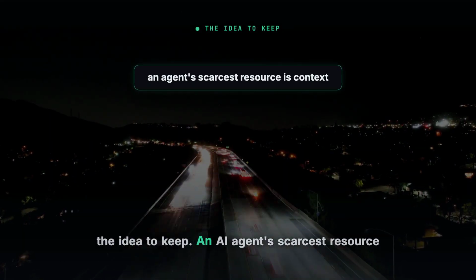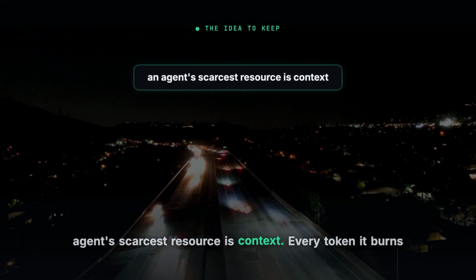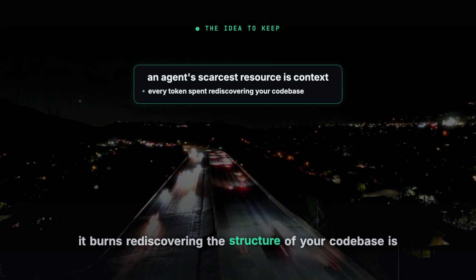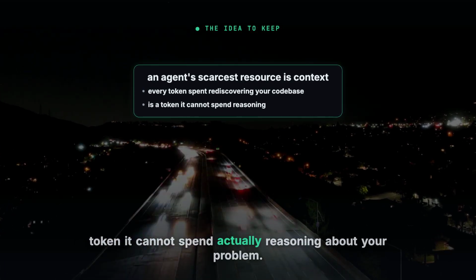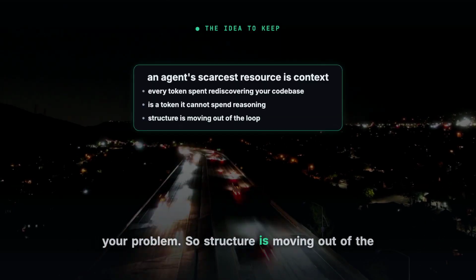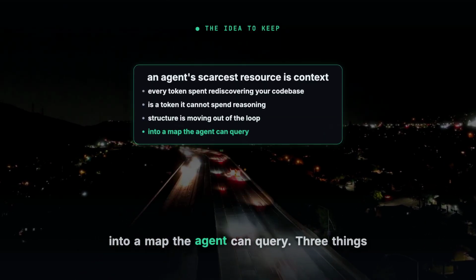Here is the idea to keep. An AI agent's scarcest resource is context. Every token it burns rediscovering the structure of your codebase is a token it cannot spend actually reasoning about your problem. So structure is moving out of the loop and into a map the agent can query.